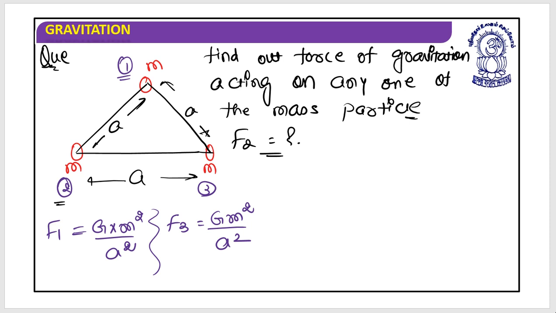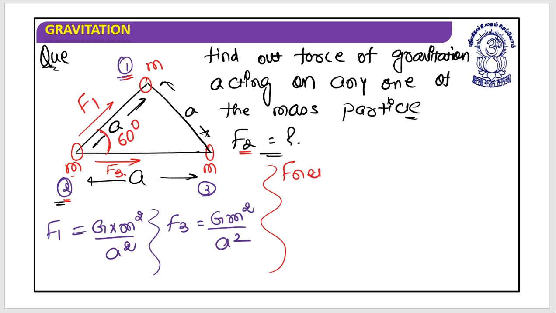You have found the magnitude of the forces by the other two particles on the second particle. Now, the next task is to find the directions. So we are finding the force on this particle. When force 1 is acting, it's the force by the first particle. This particle should move in this direction because this is the direction of the force. This is force 1. And this is the direction of the force for the third particle. This angle is 60 degrees. I hope this is clear.